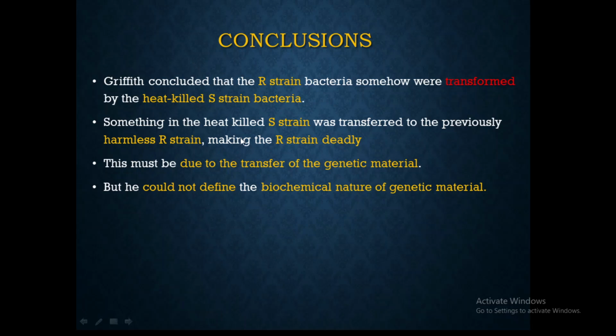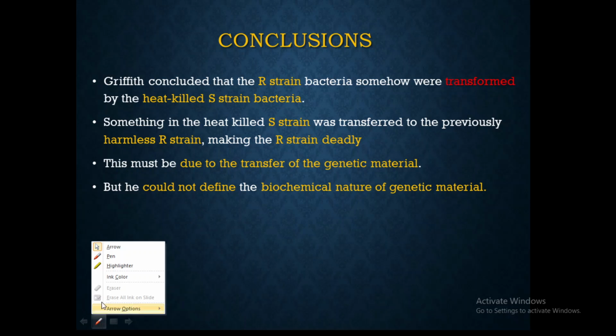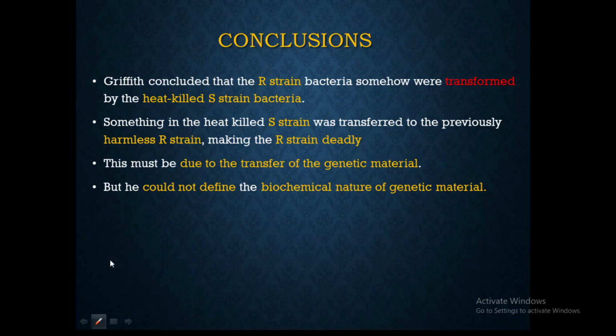Something in the heat killed S strain was transferred to the previously harmless R strain, making it deadly again. So this must be due to the transfer of genetic material. That is what he said. So there is involvement of genetic material which is transferring the character of virulence. But he could not define the biochemical nature of this genetic material.